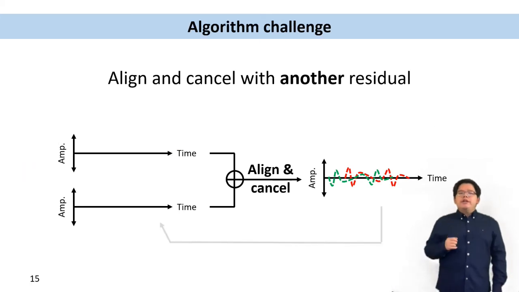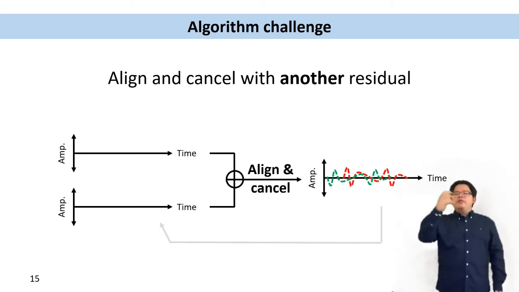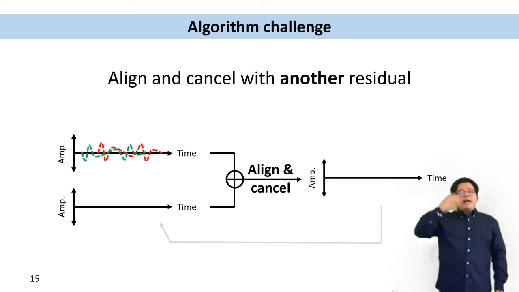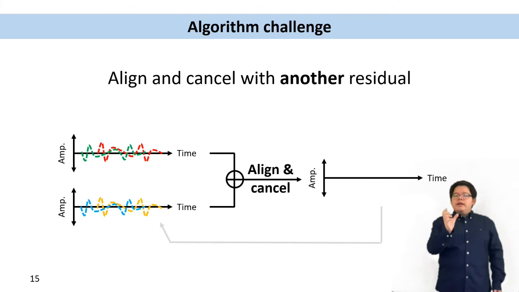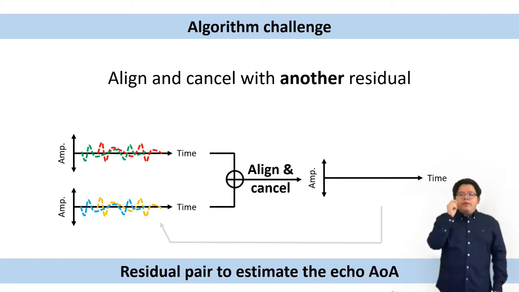A short answer is we need to align it with another residual from another microphone pair. We now take the residual to the input and get another residual from the other two microphones, and we can find the correct echo delays to align and cancel them. And therefore, we can use a residual pair to estimate the second AOA.